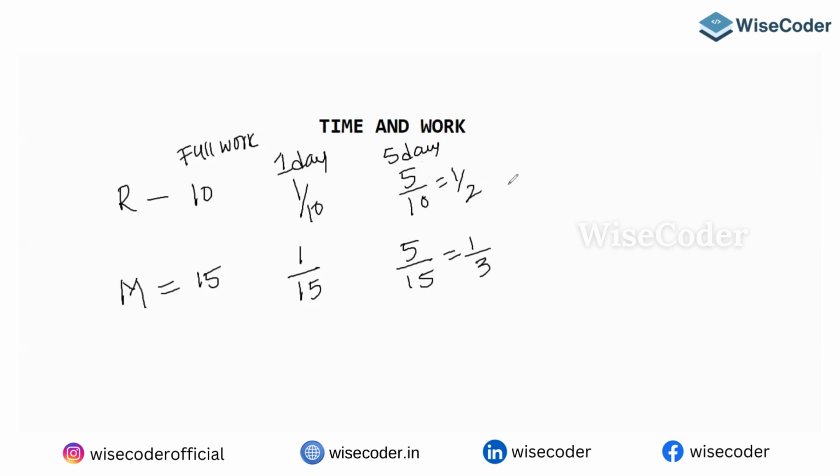Let's say a tap can fill a tank in 20 minutes. Then what is 1 minute's work, guys? 1 by 20. One minute's work will be 1 by 20. These are the assumptions you have to understand.